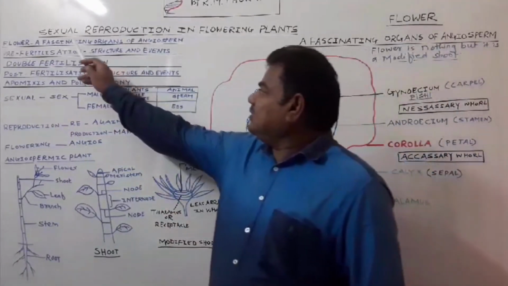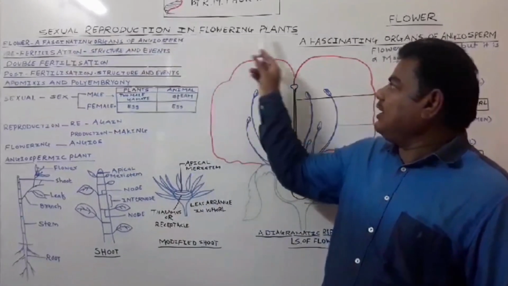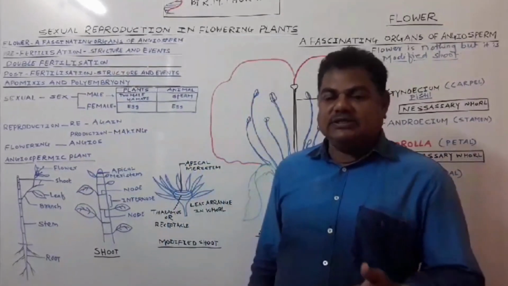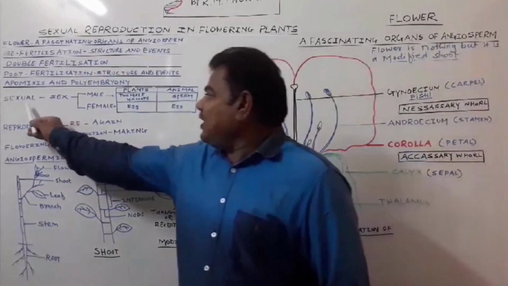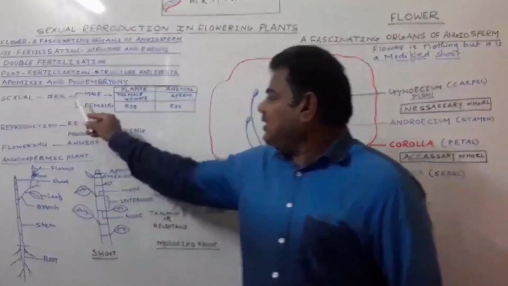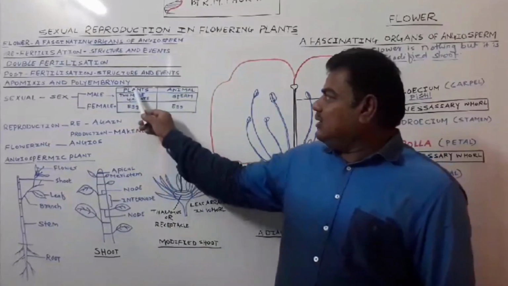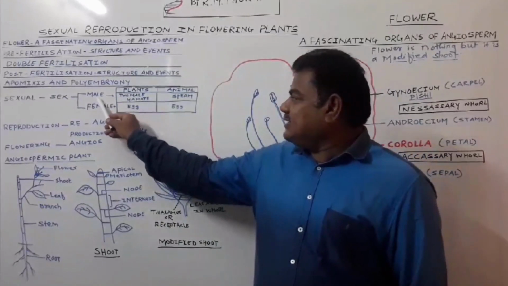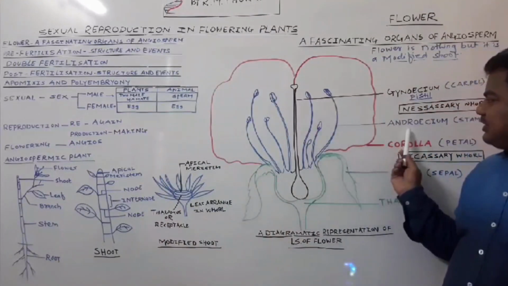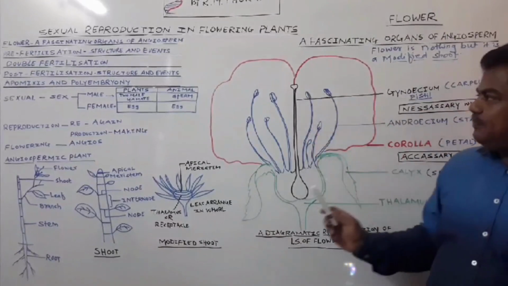So let us see the meaning of this topic: sexual reproduction in flowering plants. Here, sexual is a process. Sexual means sex, and there are two sexes in the case of plants as well as animals, that is the male sex and the female sex. This one is the male sex, we call it the androecium, and this one is the female reproductive organ, we call it the gynoecium.